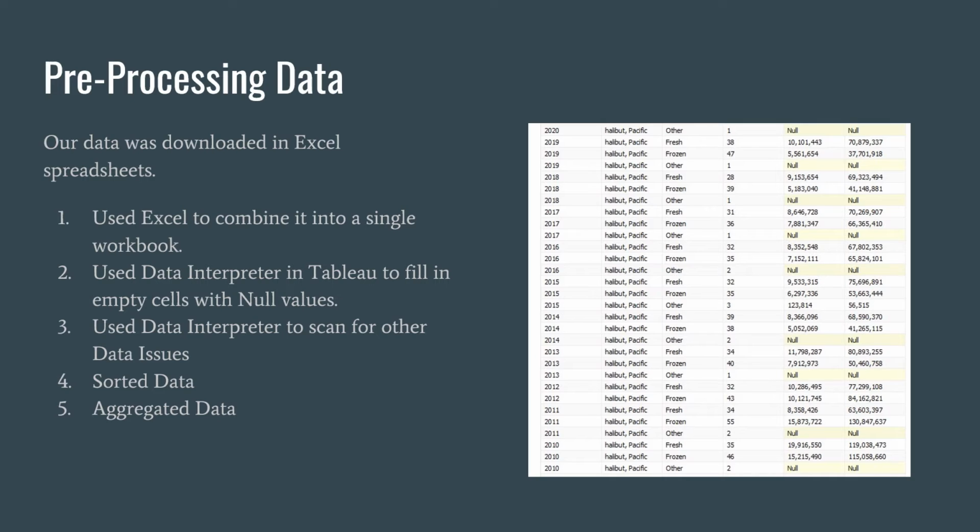The salmon species were already aggregated in this particular form, but if not, we could have used binning to put them all together into one field if we wanted to. That is just one of the many things we can do with our pre-processing. There's a lot of other issues that can come up that Data Interpreter can handle, but sometimes you're going to want a more robust program for that.